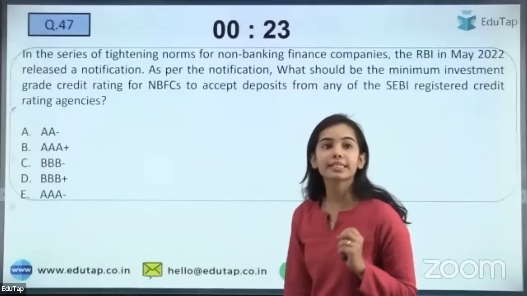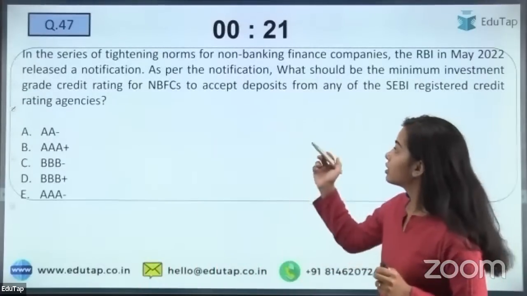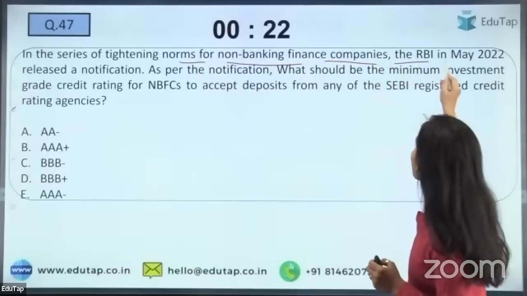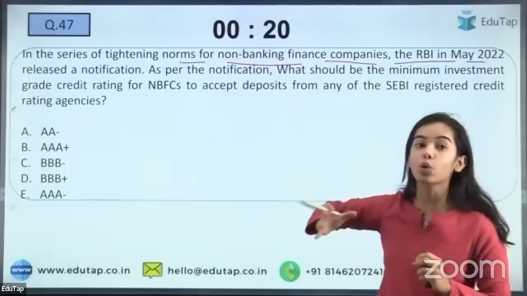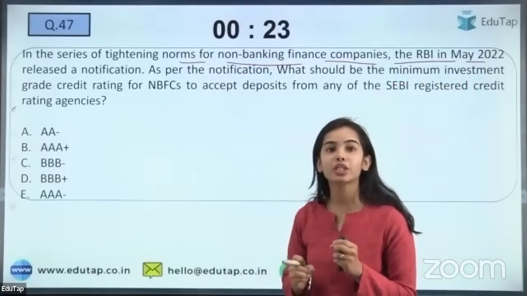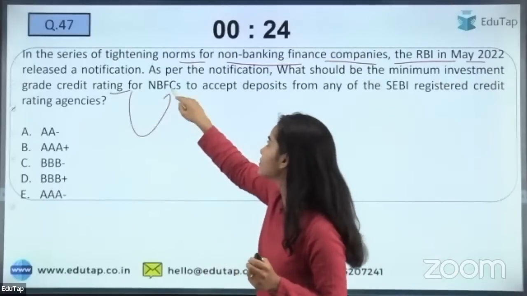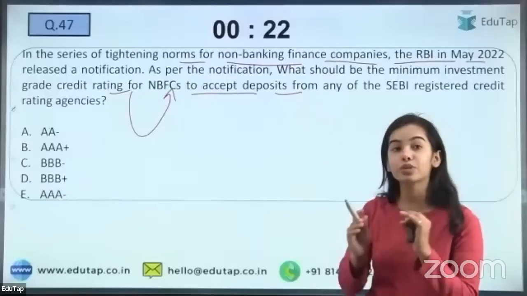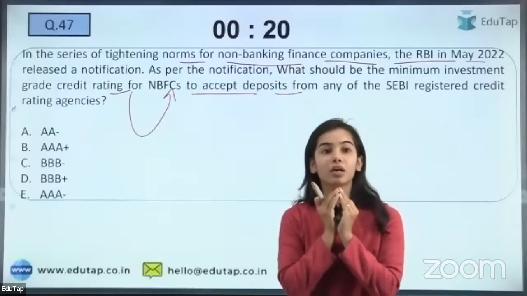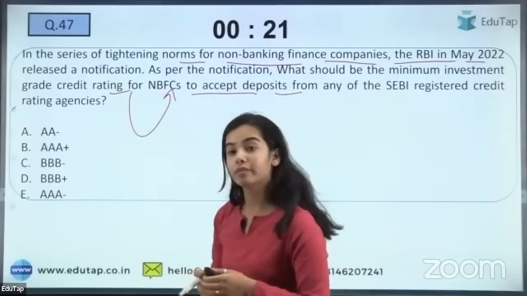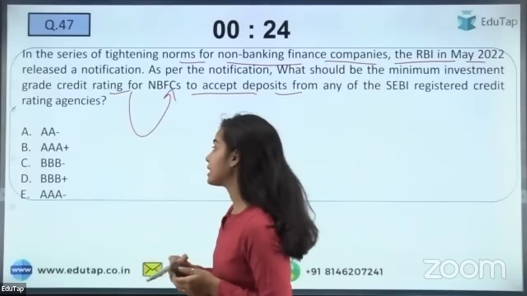So the next question is regarding the credit ratings. In the series of tightening norms for the non-banking finance companies, the RBI in May 2022 released a notification, and in that notification there was a minimum investment grade credit rating for the NBFCs to accept the deposits. So they should have this minimum investment grade credit rating. So what is the rating? Yes, I'm getting the answer C, and that is correct.